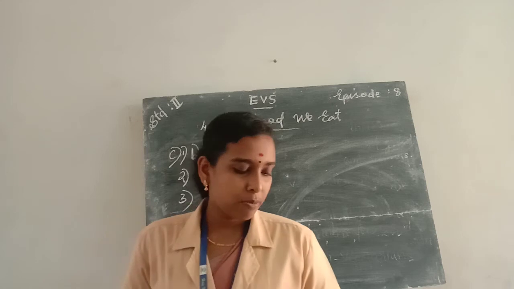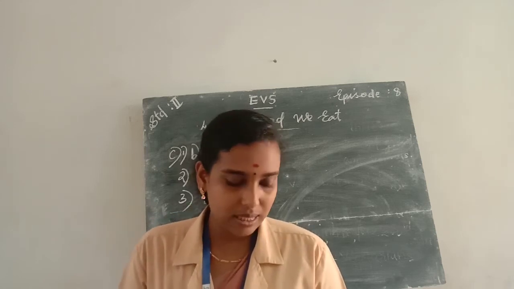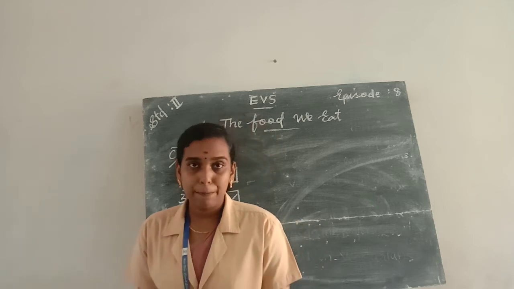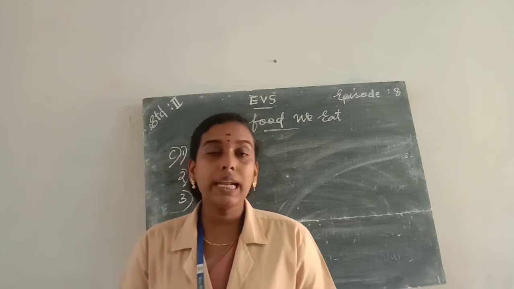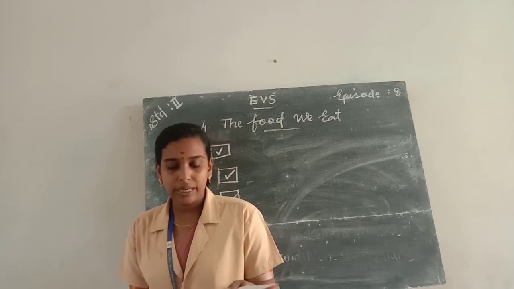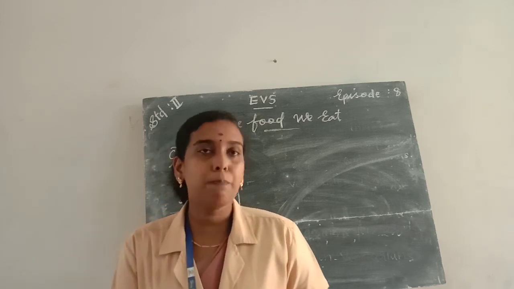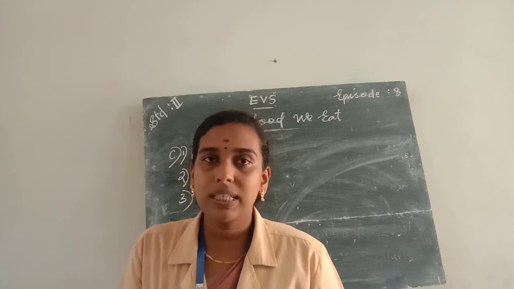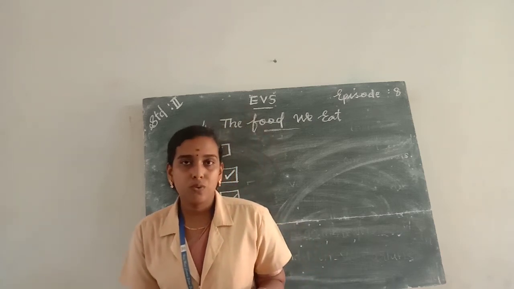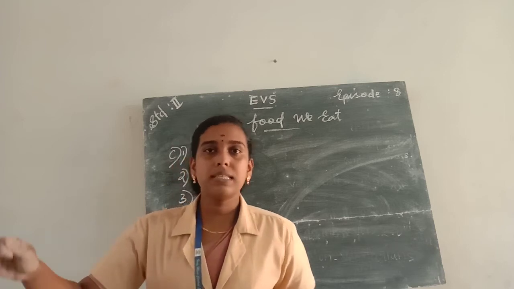Then question number 4. Who are vegetarians? And the options are option A, the people who eat only plant products, and option B, the people who take meat along with the plant products. So who are vegetarians? Yes, the people who eat only fruits, vegetables, cereals, pulses.